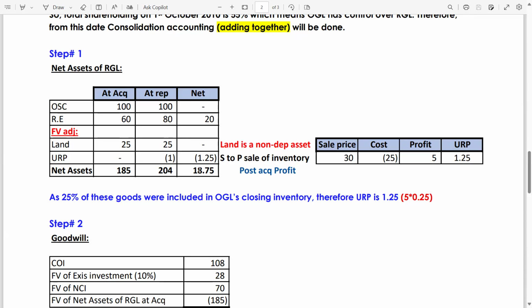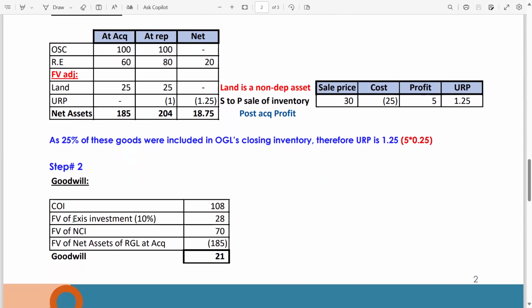In this case, the parent shareholding is 55, so 55% of 18.75 should be allocated to the parent company, and the remaining 45% should be allocated to the NCI. As 25% of these goods were included in OGL's closing inventory, therefore unrealized profit is 1.25: 5 million profit multiplied by 25%.